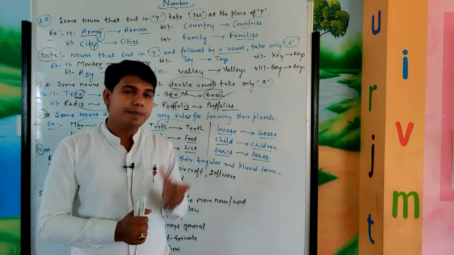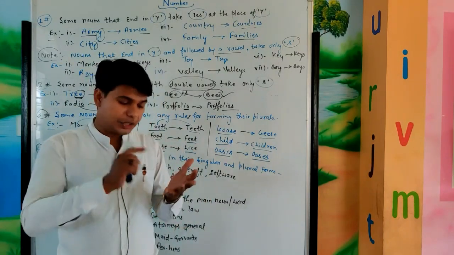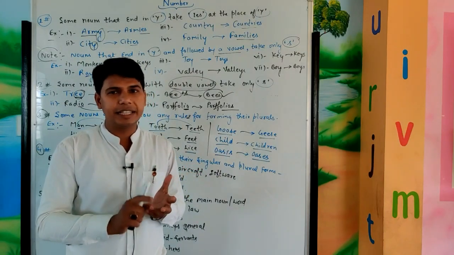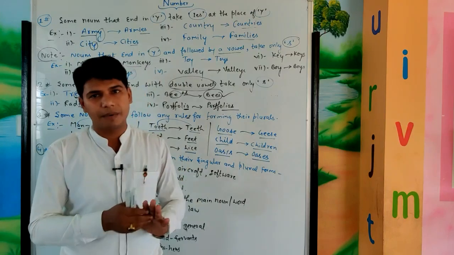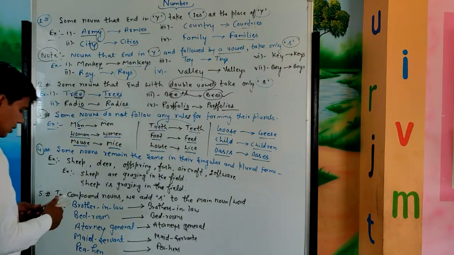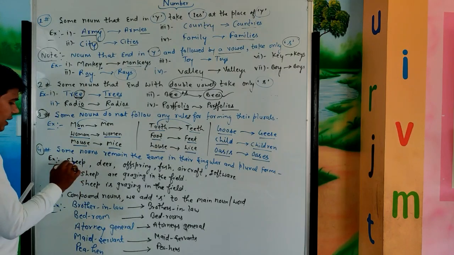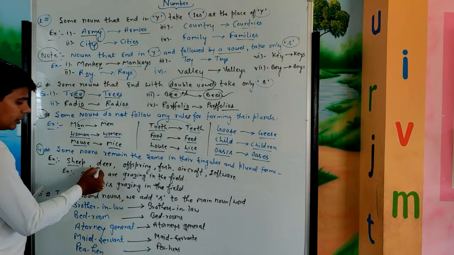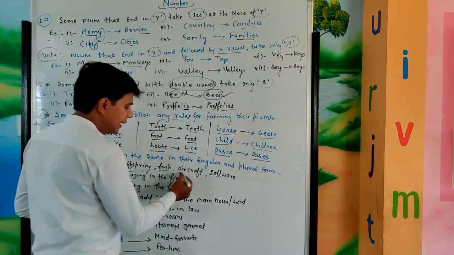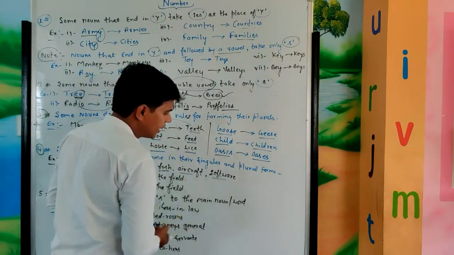Their base form represents both singular and plural forms. We make no change. Okay, let's see the examples. The first words are sheep, deer, offspring, fish, aircraft and software.